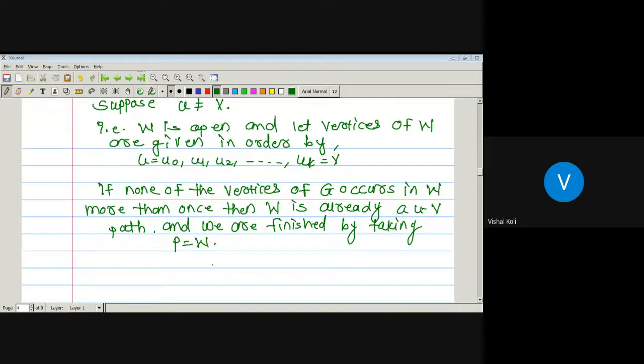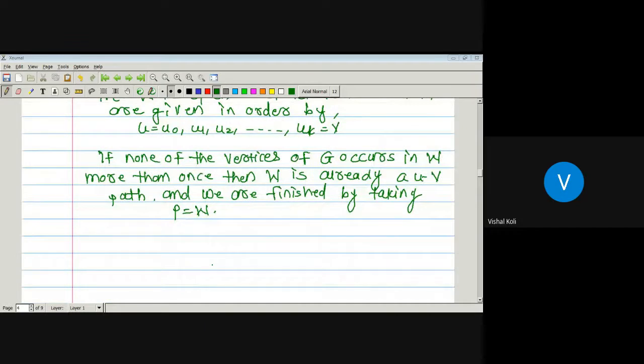Now suppose there are some vertices in this walk that are repeated.